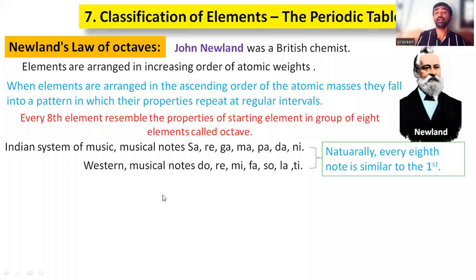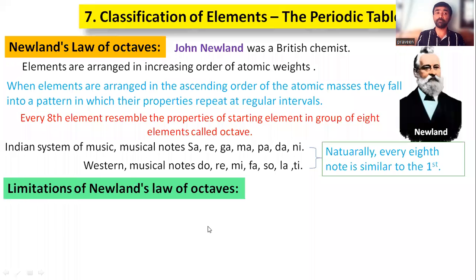Naturally, it is happening in the musical system, but that comparison, how he compared the two as the same, is a failure, right? But the best thing is he tried to assign a number for the elements. At the time, just nearly 56 to 60 elements were available. That classification is given, and the elements are given with a number. That is taken maybe as the atomic number later on.